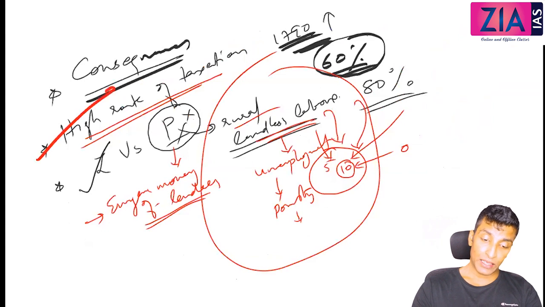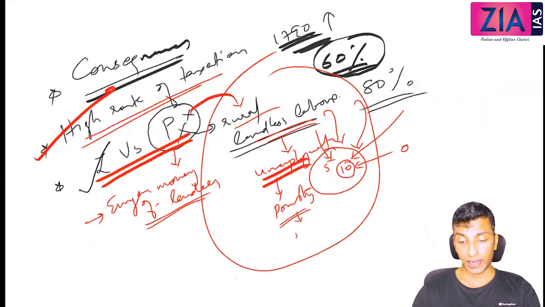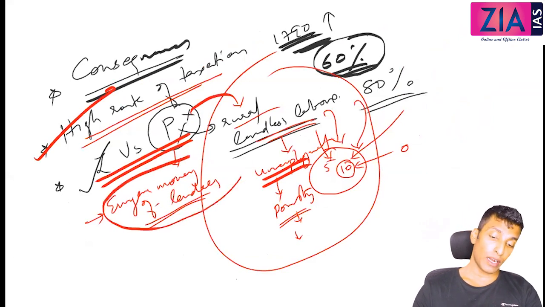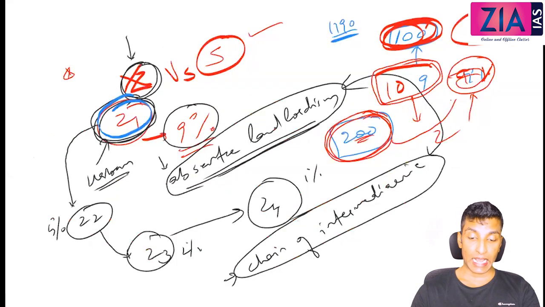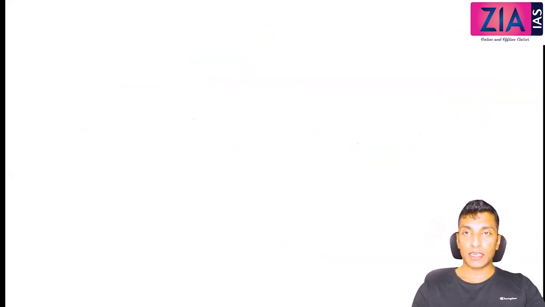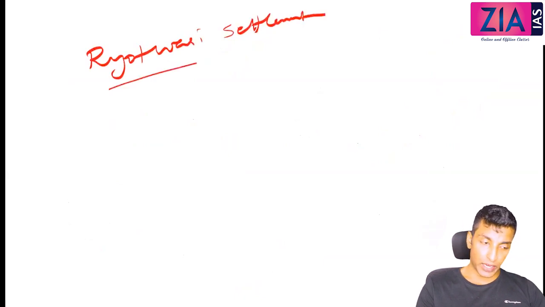High rate of taxation. So that led to rural landless labor if the peasants were not able to pay the tax. That led to unemployment, poverty, inequality, deprivation, everything you can write. Emergence of rural money lenders, and also these two specific features like absentee landlordism and chain of intermediaries. So when we discuss the permanent settlement, I will also cover the Ryotwari settlement and Mahalwari settlement here itself, so that it will be very easy for you to cover. Okay, so Ryotwari settlement. It was actually introduced in Madras and Bombay.